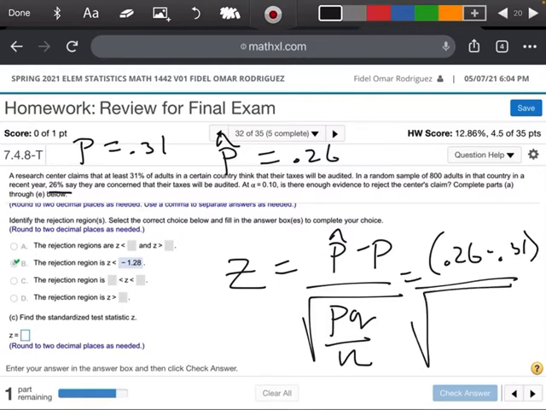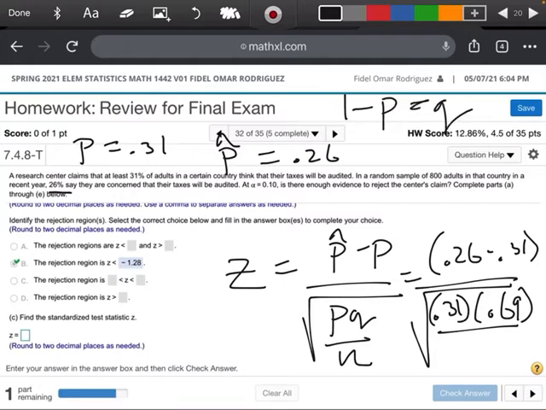If P is 0.31, then Q is going to be 0.69, because it's 1 minus P. If I take $1 and take away 31 cents, I'm still left with 69 cents. And then our N is 800.